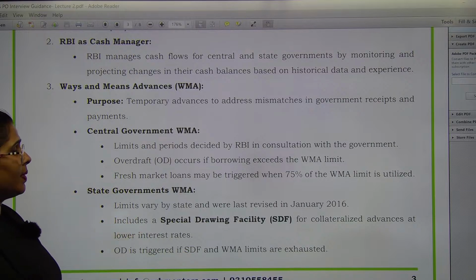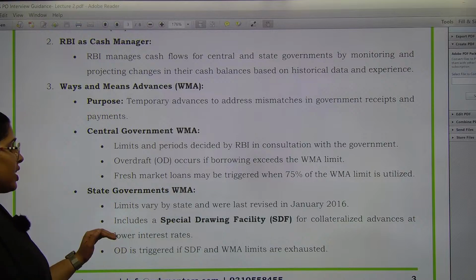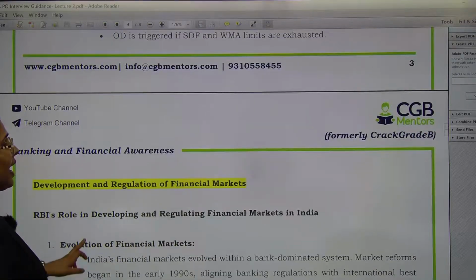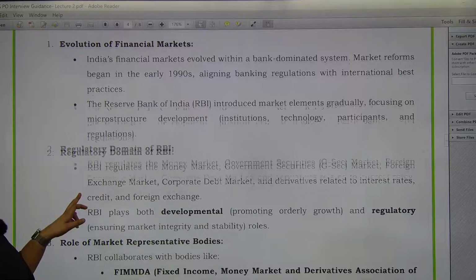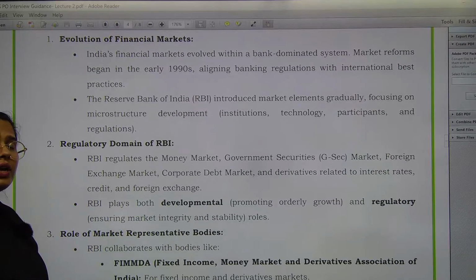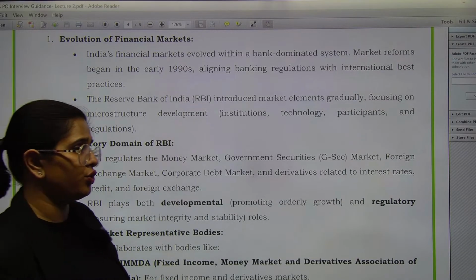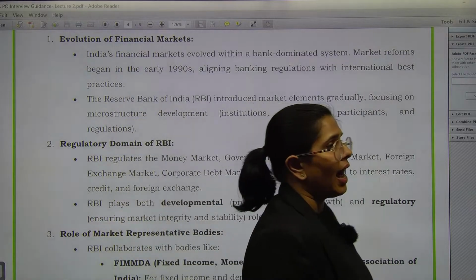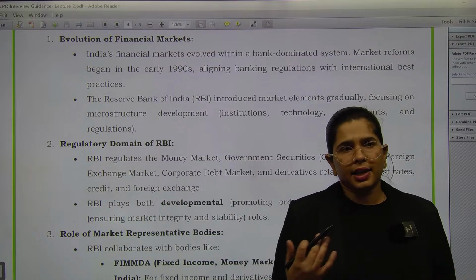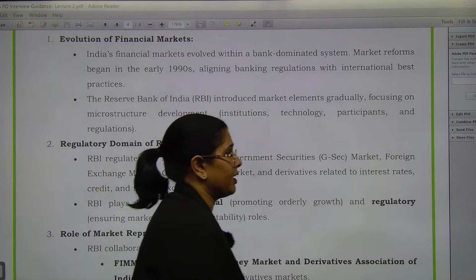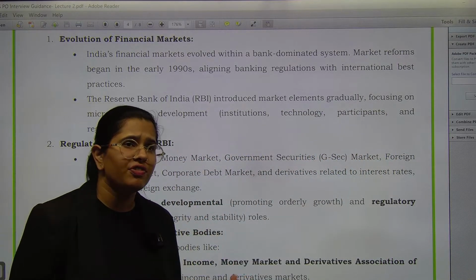It includes a special drawing facility which is given at a lower interest rate also. Now next we have the regulation of financial markets by the RBI. So let's see this. Over here we will read about different kinds of institutions along with whom RBI regulates the financial sector domain. ठीक है, जिनके through RBI regulate करती है different kinds of institution.